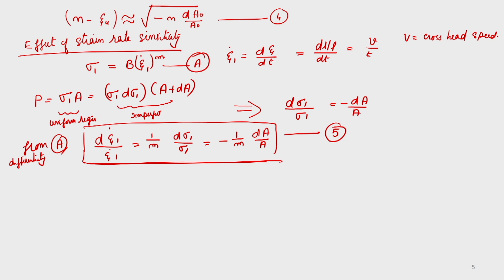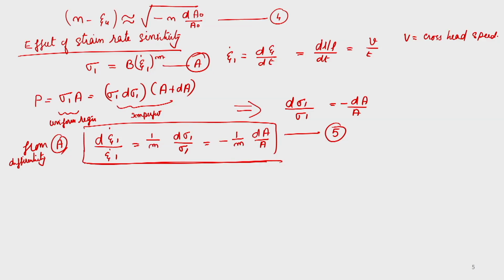Now in this, if you really look at it, for a given imperfection, the difference in the strain rate, that is d epsilon dot 1, between the region of imperfection and the uniform region, you will find that it is inversely proportional to the strain rate sensitivity index m.